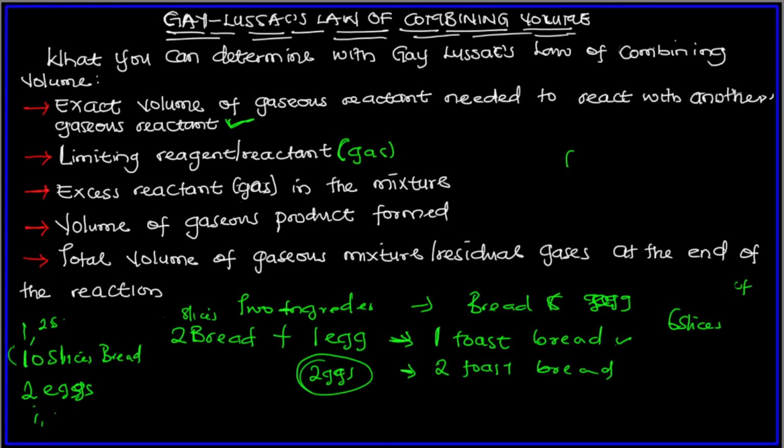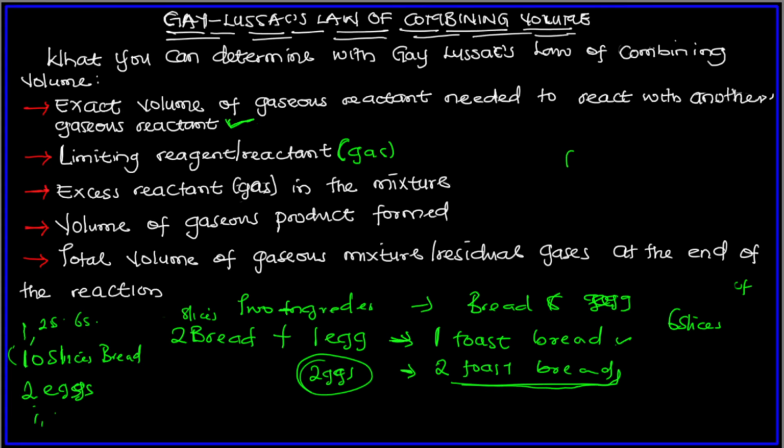So this is what we call limiting reagent. I will tell you guys how to determine limiting reagent. Remember, the limiting reagent is the one that helps us to determine the maximum theoretical yield, because once it finishes, the reaction stops. Even if we have six slices of bread, there's no egg to use to make any more toast bread. So the egg is limiting the toast bread that we are going to form.